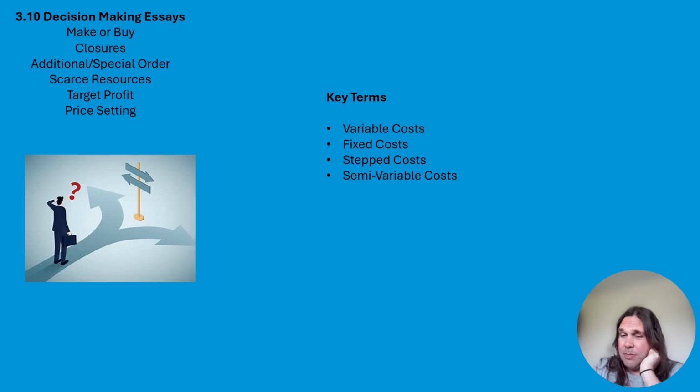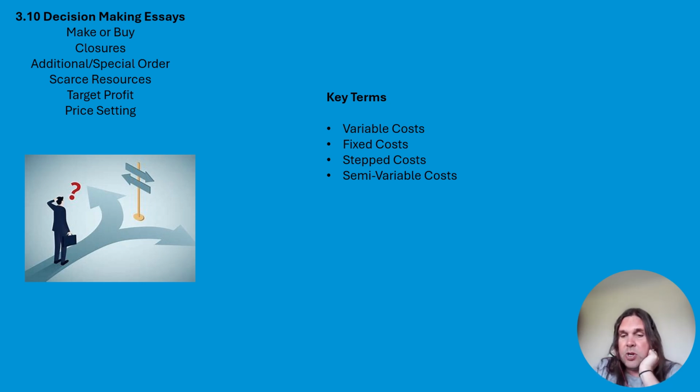We also have a semi-variable cost. It doesn't come up as often, but that's not necessarily a sign that it's one we're not going to use. A semi-variable cost is a cost that combines a variable and fixed element. So electricity has a standing charge that's fixed. No matter how much electricity you use, you've got to pay that. Then obviously your usage determines the variable element. So if you're within a decision-making essay, obviously the fixed element may not be relevant because it probably won't change, whereas the variable one will be relevant because it will change in line with what you do.